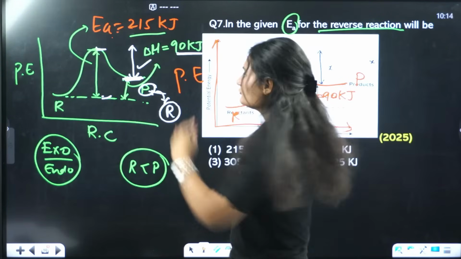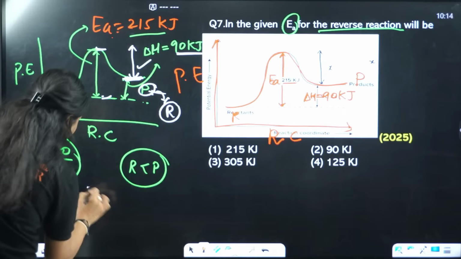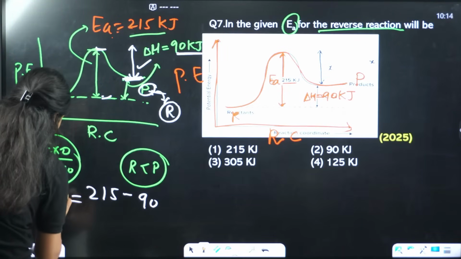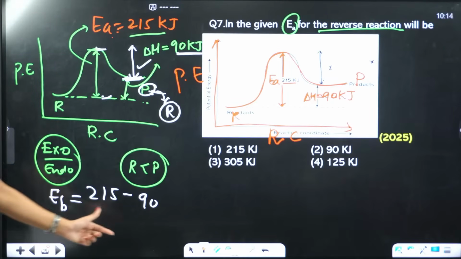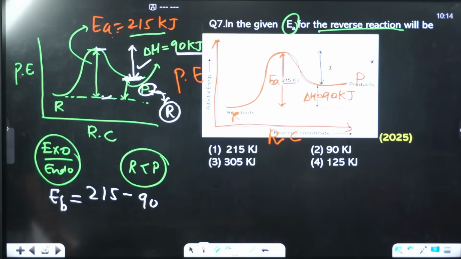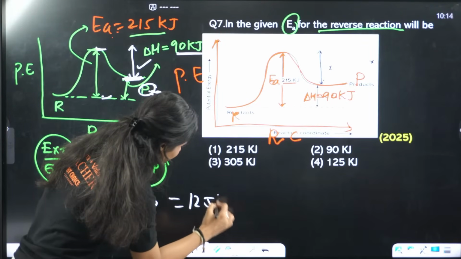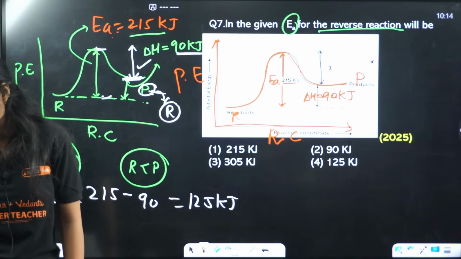Clear? So the answer will be 215 minus 90 kilojoule, which is the activation energy required for the backward reaction, and that comes out to be 125 kilojoule, which is D.